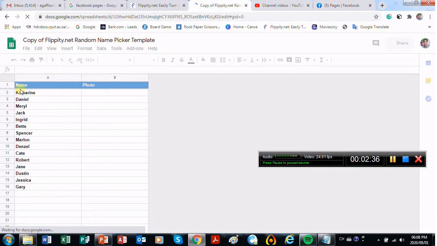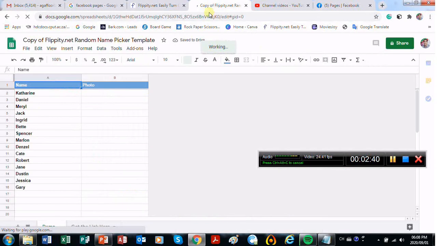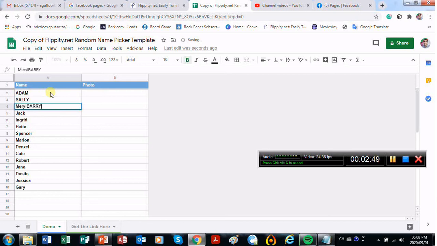So you would have seen that this wheel over here had names in it already. These are the names over here. So you can change these names by simply clicking in there. We can call it Adam, Sally, Barry. I'm just going to change random names, Lucy, Tom, right? You get the idea. Okay, so you can change them, and if you don't need the last two, just backspace and backspace.